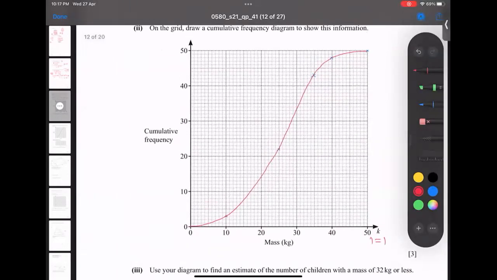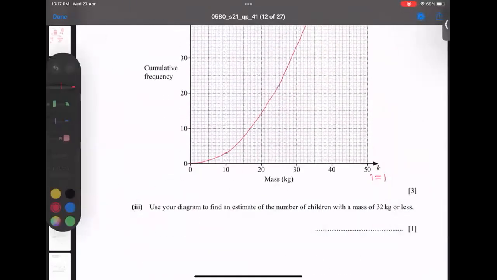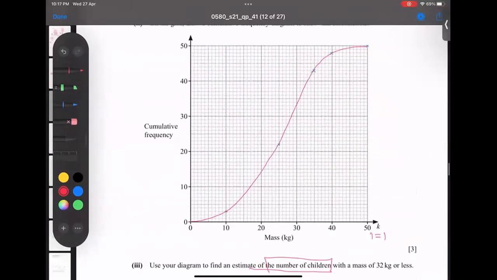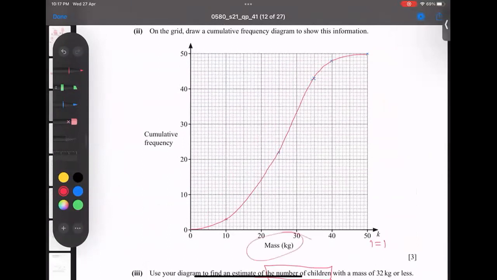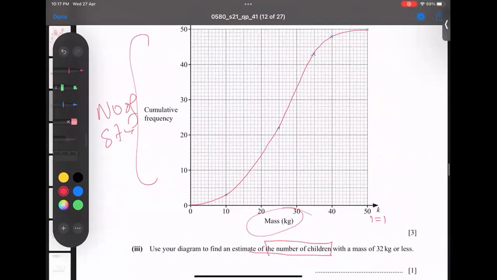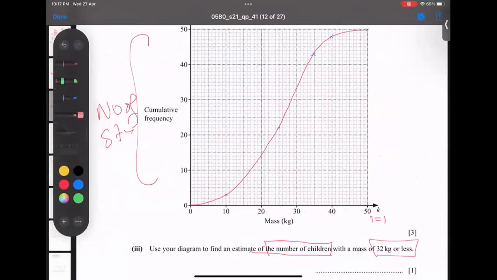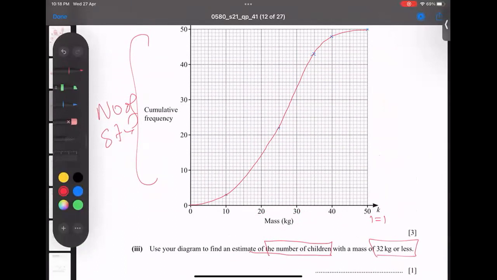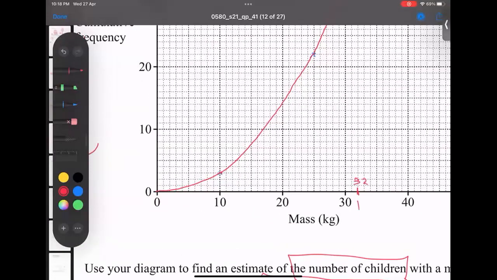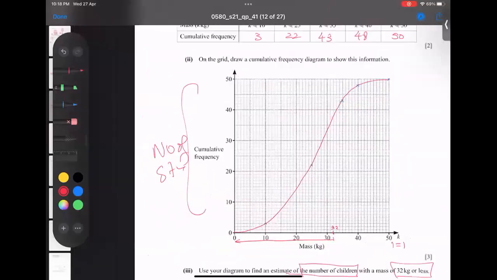Now let's talk about it, completed, done. Now what is he asking here? He's asking for the number of students. Are the number of students along X or Y? No. Here is mass, here is number of students. So these are the number of students. Because my question is number of students, mass is 32 or less. Where is 32 mass? 32 and less. So it means 32 is here. I'm going to show you 32 is here. 32 and less. Less means still 0. So it means I will go from here.